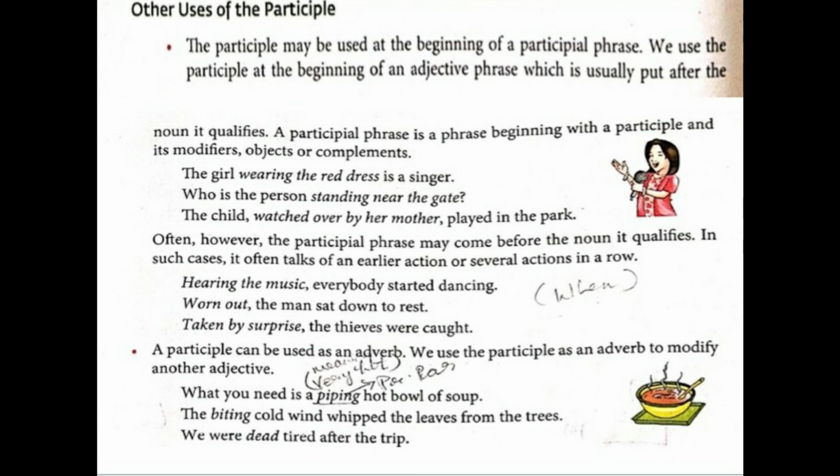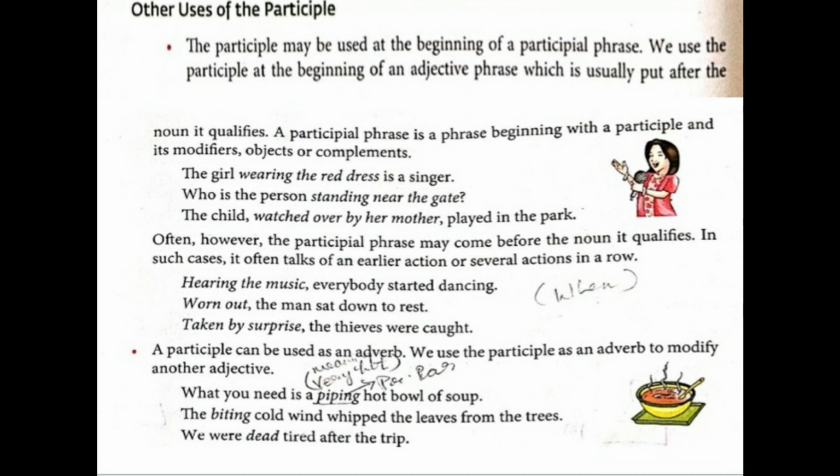So standing near the gate is a whole participial phrase over here, and standing is present participle. Gate is a noun over here. Next one. The child watched over by her mother played in the park. So here, watched over by her mother is a participle phrase and watched is a past participle.